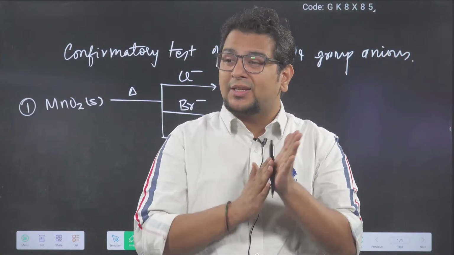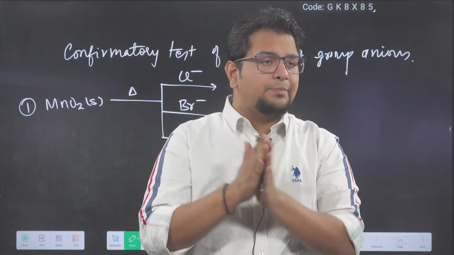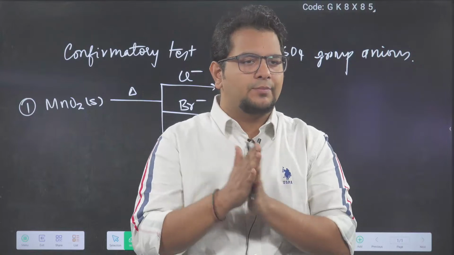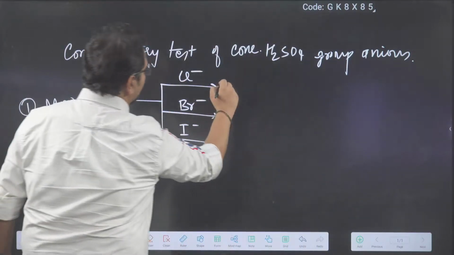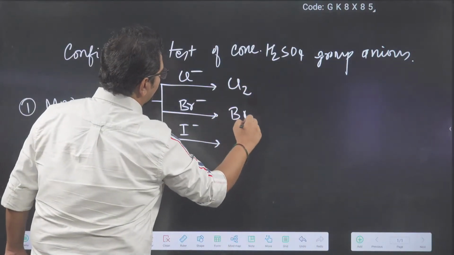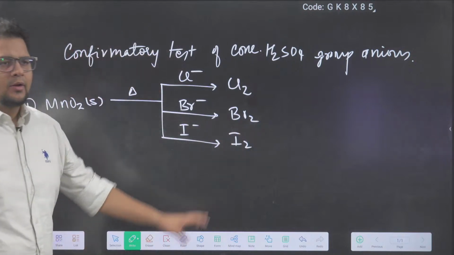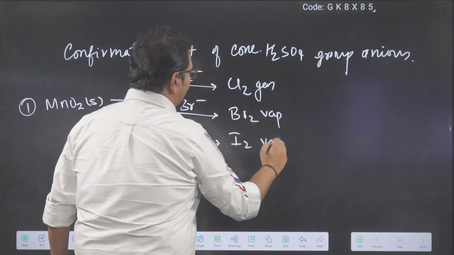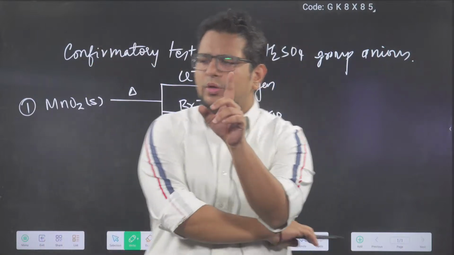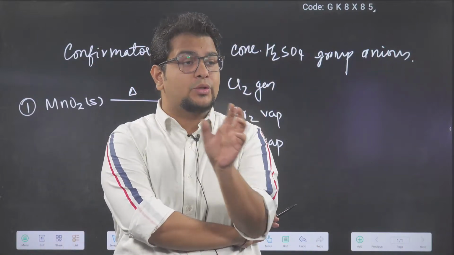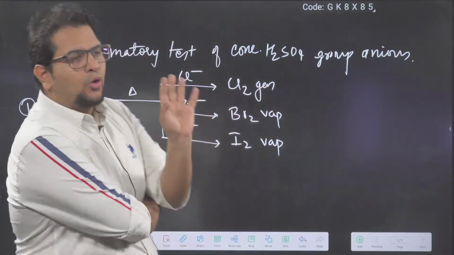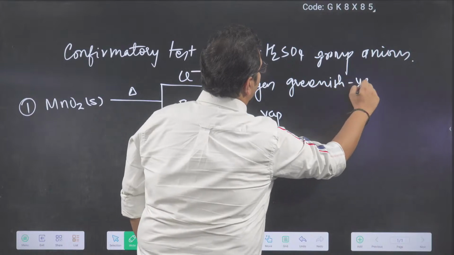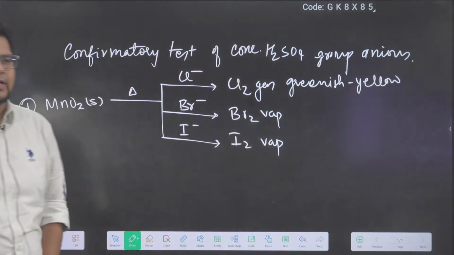That was with concentrated H2SO4. With MnO2, what will happen? MnO2 is a strong oxidizing agent. Check the note: greenish yellow gas. So Cl minus will be oxidized to chlorine, Br minus to bromine, I minus to iodine. Here you will get chlorine gas, here bromine vapor, here iodine vapor. Last class I taught you when to use the word gas and when to use the word vapor. Chlorine gas is a greenish yellow gas, light greenish yellow, parrot color.